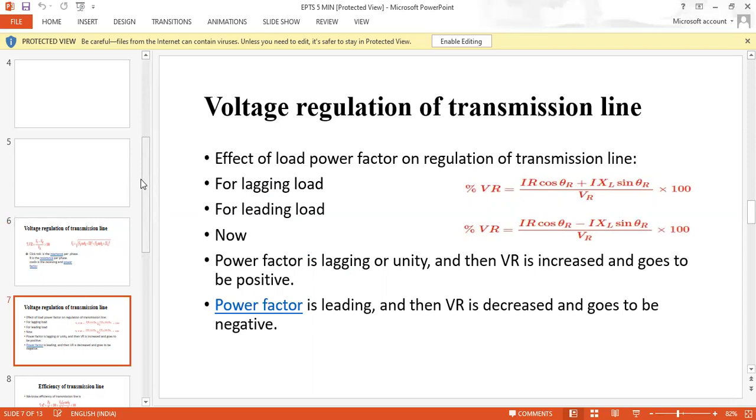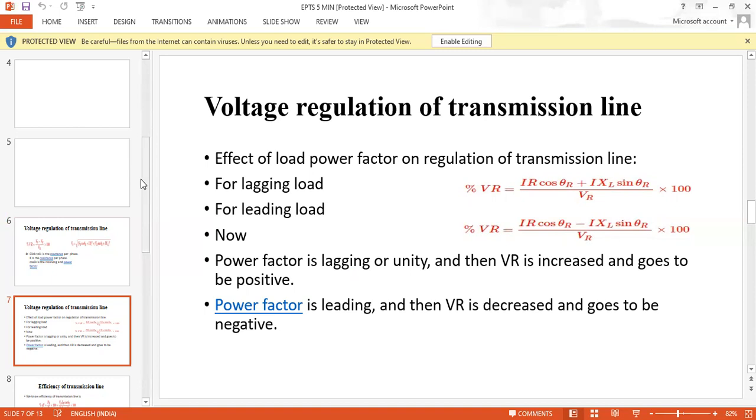The effect of load power factor on regulation of the transmission line. For lagging load, the percentage VR equals (IR cos phi R plus IXL sin phi R) divided by VR, multiplied by 100, we get the percentage voltage regulation of the transmission line for lagging load.